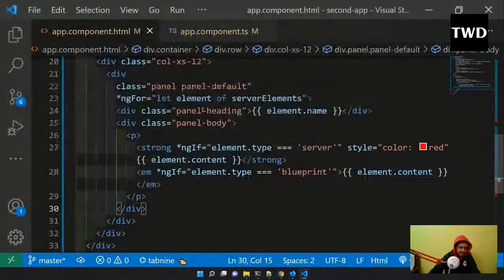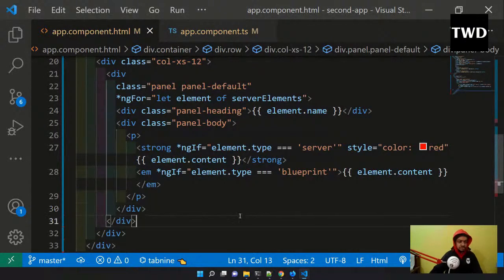Now the thing is that this is a very big component. So what we are going to learn now is to split it into smaller components. How are we going to do that? We are going to do that by first creating two new components. Again we are doing it with the CLI, because we have seen that without the CLI it's a bit difficult and you have to do all those things.